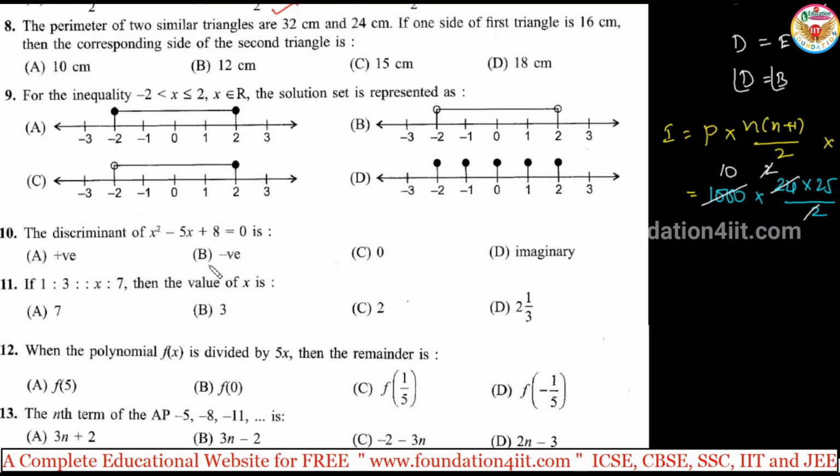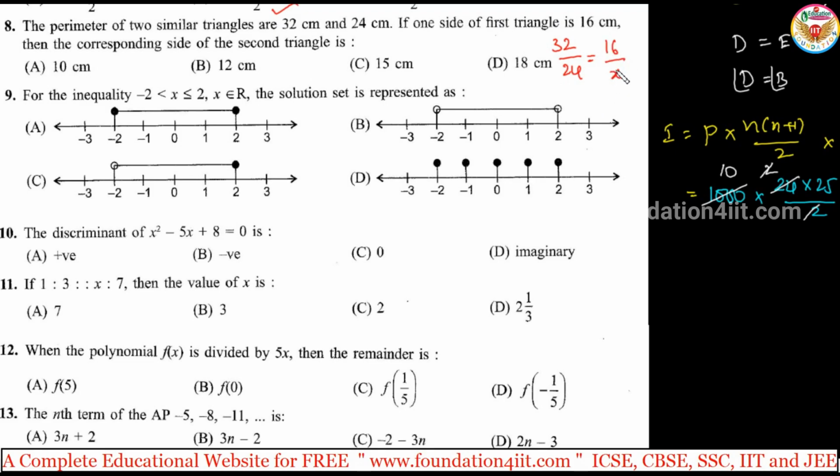Next one. The perimeters of two similar triangles are 32 and 24. If one side of the first triangle is 16, then the corresponding side of the second triangle? So the ratio of the perimeters of two triangles is exactly equal to the ratio of the corresponding sides of the triangles. So 32 by 24, first triangle perimeter by second triangle perimeter, is equal to one side of the first triangle divided by the corresponding side of the second triangle.